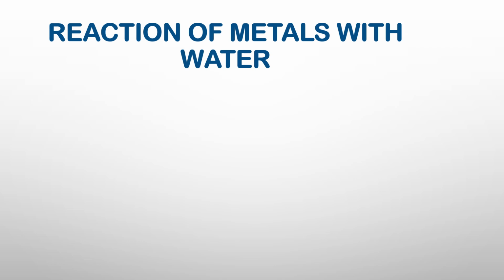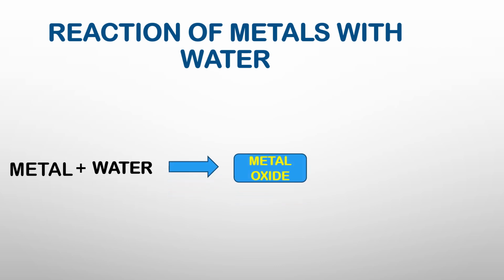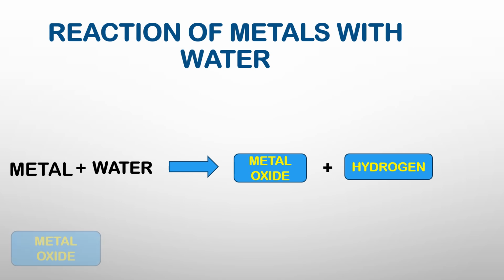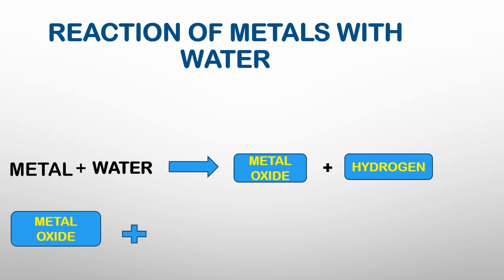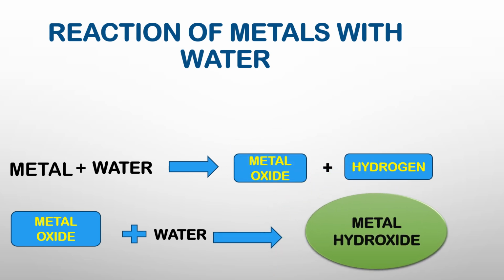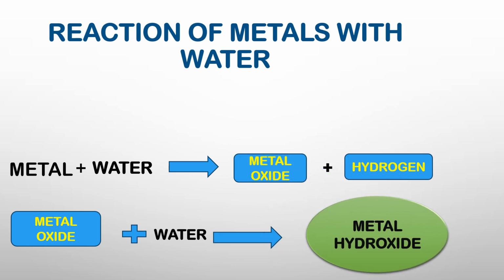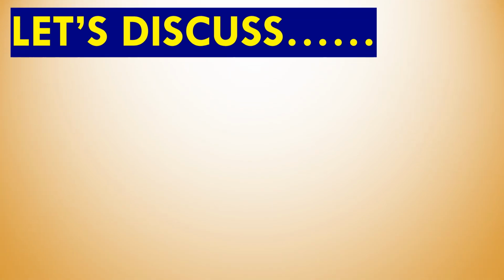Okay, so let's understand the first, that is reaction of metals with water. When metals react with water, it gives rise to metal oxide and hydrogen gas. Further, this metal oxide again reacts with water and it gives rise to metal hydroxide. So let's discuss more about how the metals are reacting with the water.